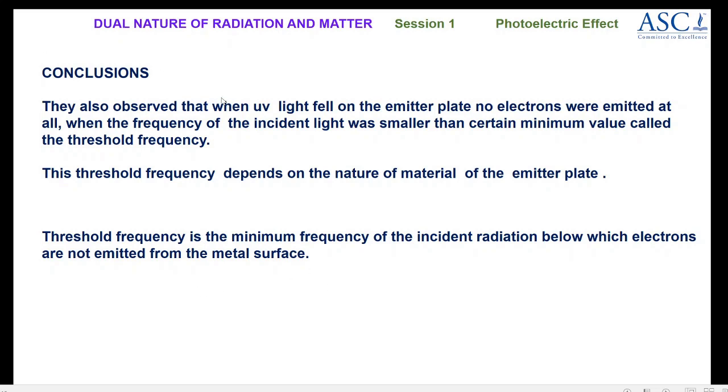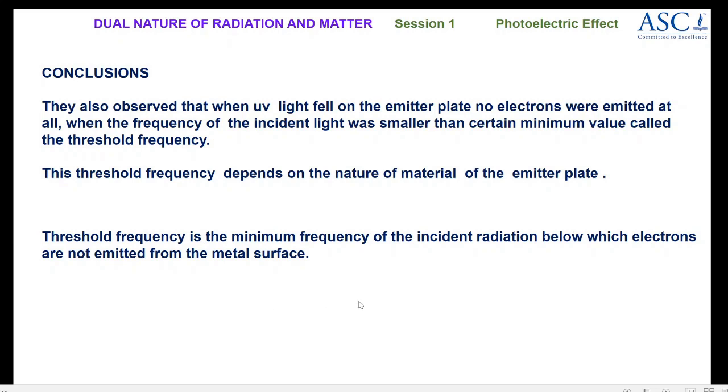So this is the content for the first session. In the first session, you studied how radiation exhibits dual nature. Sometimes it behaves as a wave and sometimes as a particle. Then you observed a few discoveries in the 19th century which were milestones for further developments in modern physics.